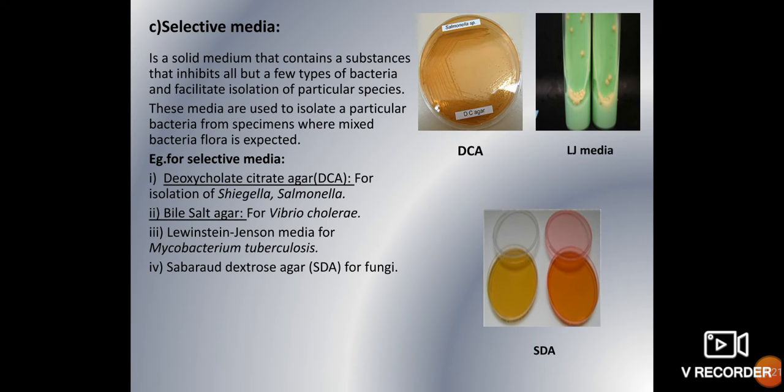Examples of selective media are deoxycholate citrate agar, used for growing Salmonella and Shigella, and XLD agar, also used for growing Salmonella and Shigella, bile salt agar for Vibrio cholerae, and TCBS media also for Vibrio cholerae. Another example is LJ media for tuberculosis bacilli. So these are all examples of selective media. They enhance the growth of those particular bacteria.